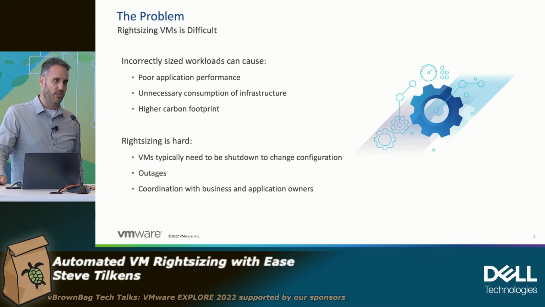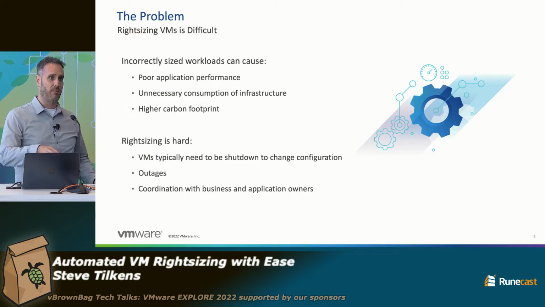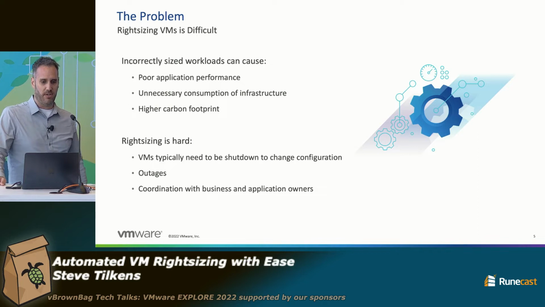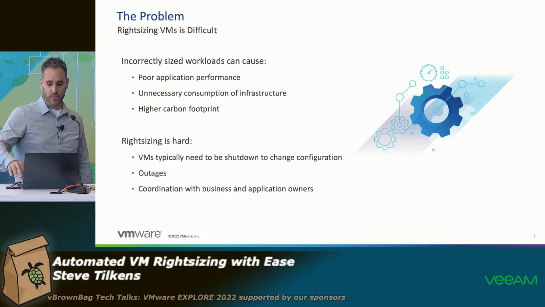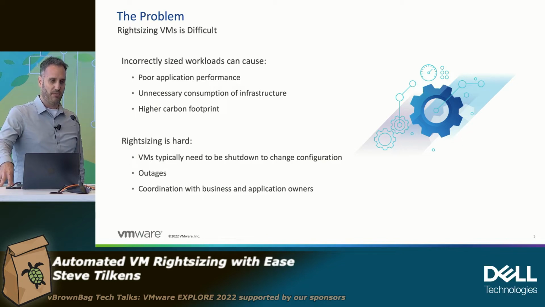There's also unnecessary consumption of infrastructure. This is the classic capacity planning problem. When you get new applications that need to be stood up, new projects, and you wonder how many VMs can I accommodate in this cluster, if you have your workloads right-sized properly, you have a good idea of how much you can accommodate there. And then from a sustainability perspective, the carbon footprint is something our customers are caring more and more about, especially as we look at energy costs in Europe, for instance. Lowering that as much as possible makes a lot of sense.